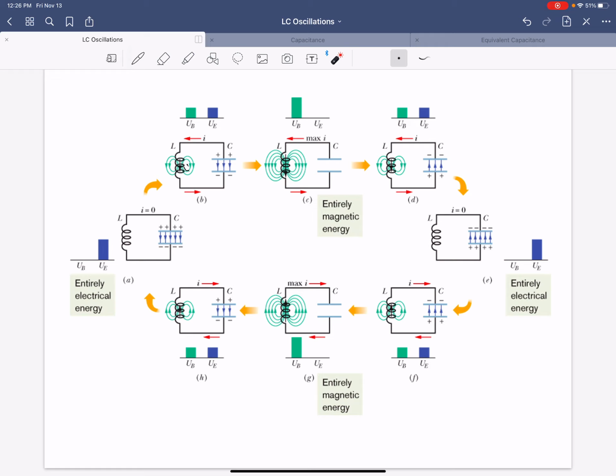Or, of course, you can start on picture C when the energy is completely magnetic, go 1/2 cycle later over to picture G, now the magnetic field has reversed direction, current still maximized, but that is still 1/2 of a complete cycle, and then you must continue back to where you started, okay? So this is one complete LC oscillation, right?